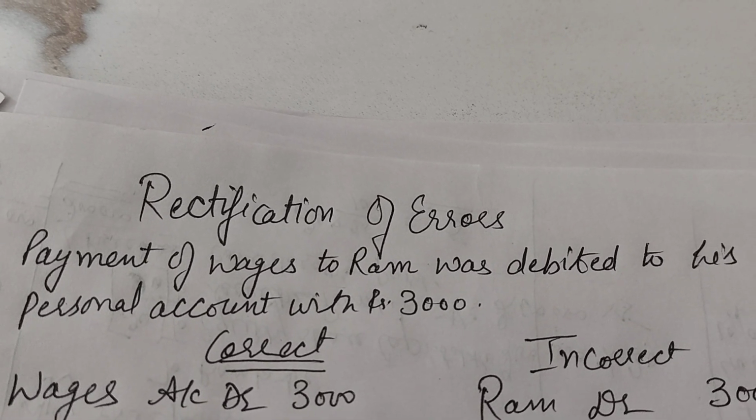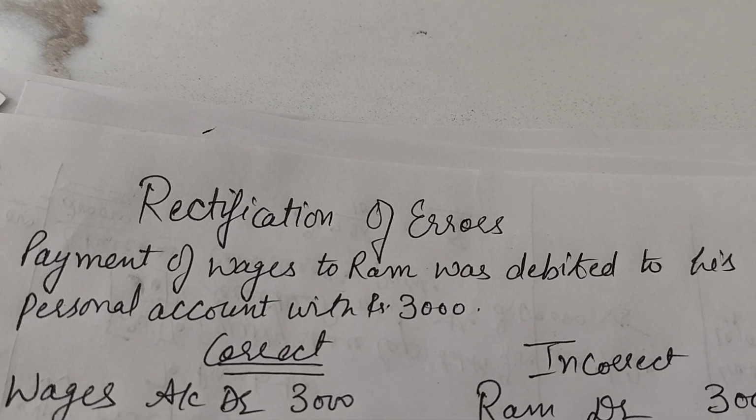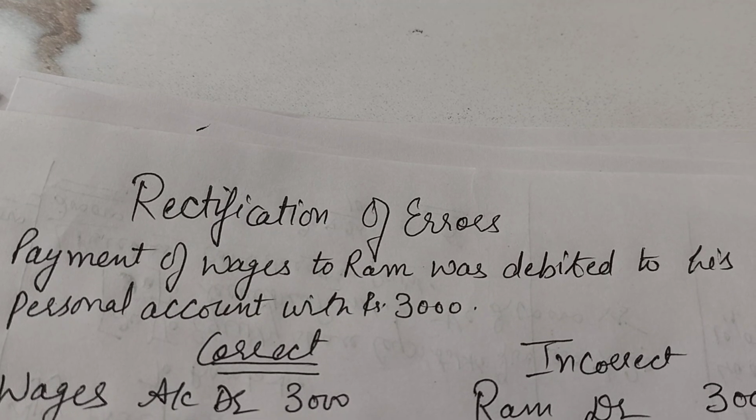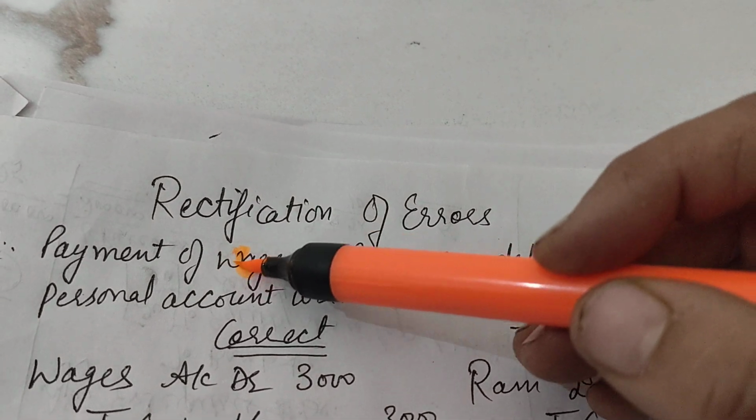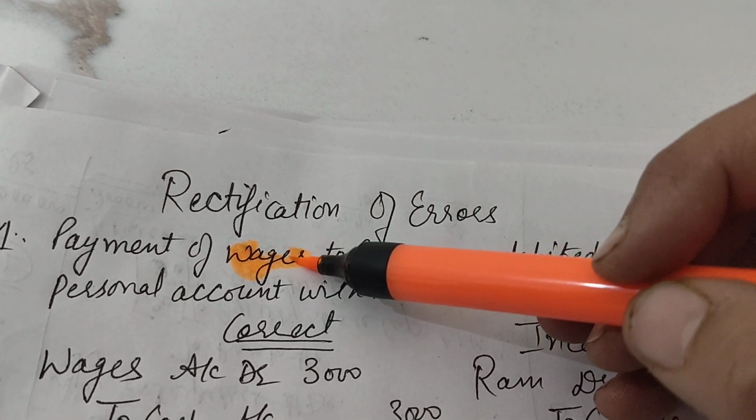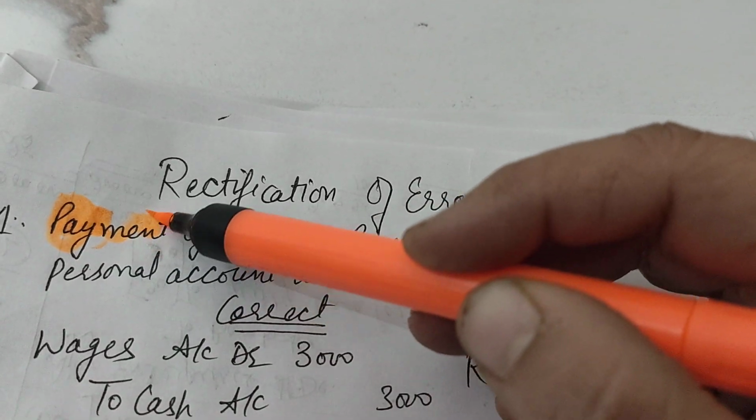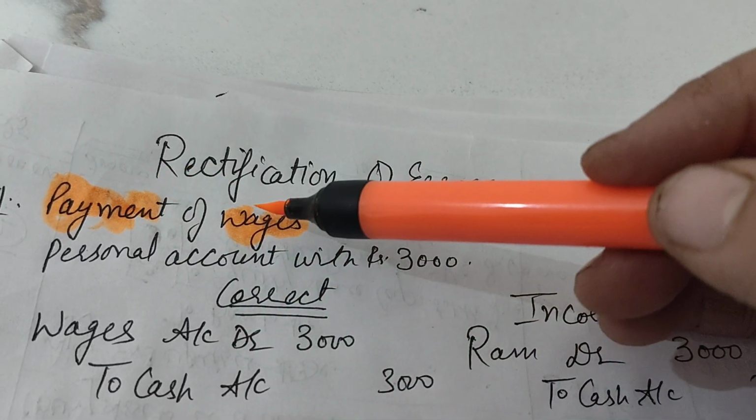Here I am with one new point on rectification of errors. The point is: payment of wages to Ram was debited to his personal account with rupees 3000. First of all, the business is making the payment of the wages, right? So the payment of wages means cash is going out. For what purpose is cash going out?